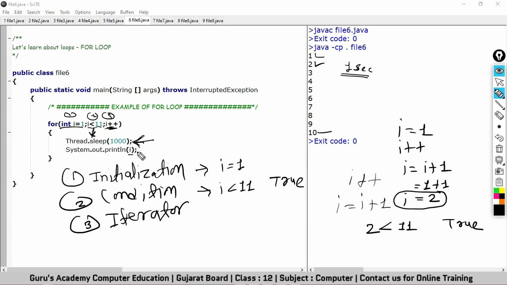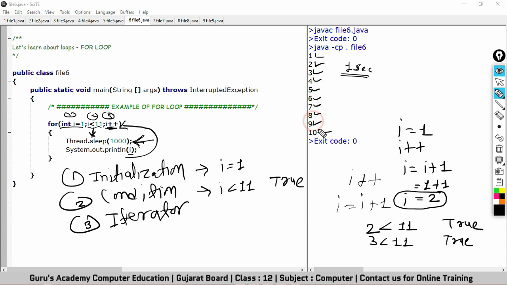After printing, it will go back here for increment, and this time the value of i will be 3 and the condition will be 3 less than 11. So the answer is true. If the condition is satisfied, it will enter inside and print the value of i. This time the value of i is 3. Alright, so it will repeat this process.